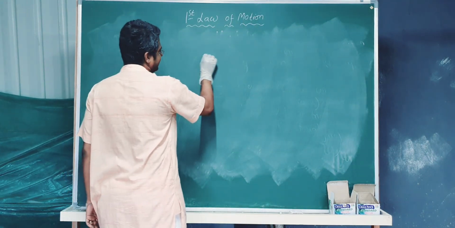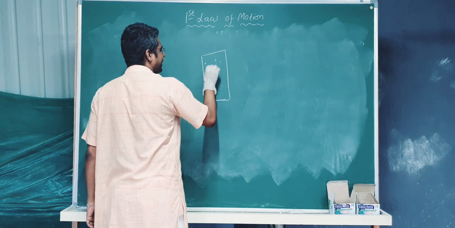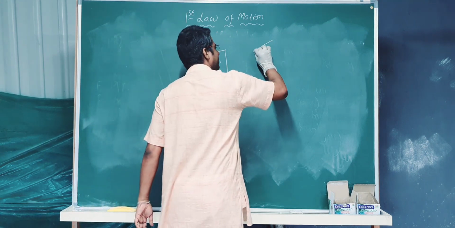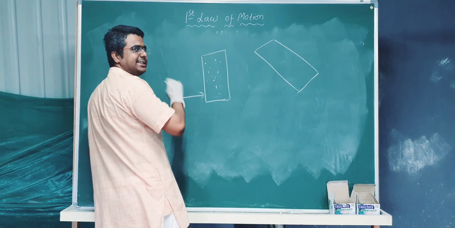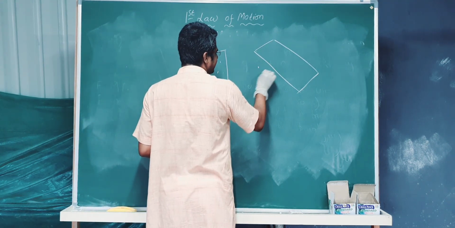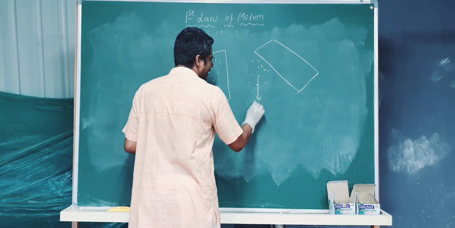Like this, here is a carpet with some dust particles on it. You beat it, what will happen? The carpet will move, as it comes in contact with the stick, if you beat it with a stick or with a hand. But the dust particles will remain there and they will fall.